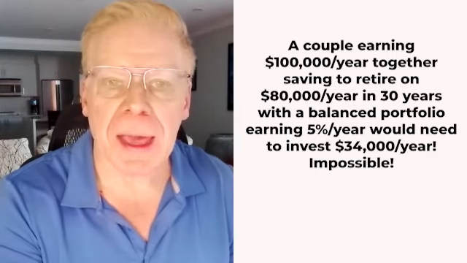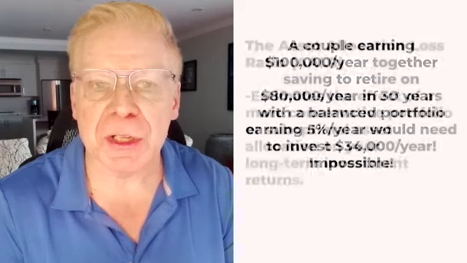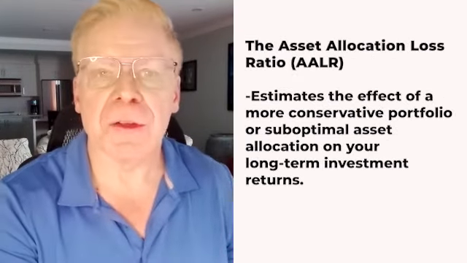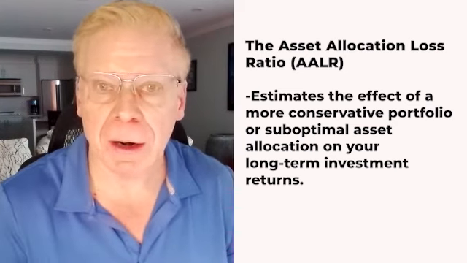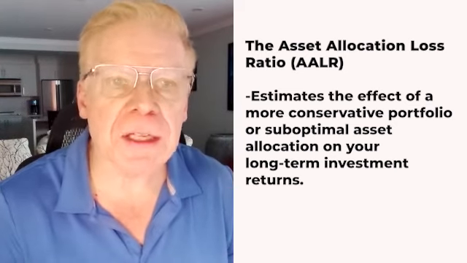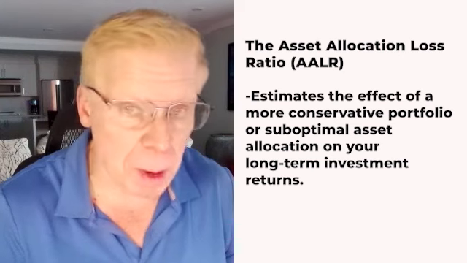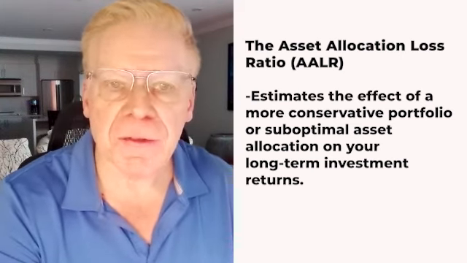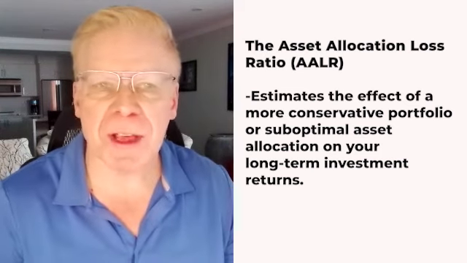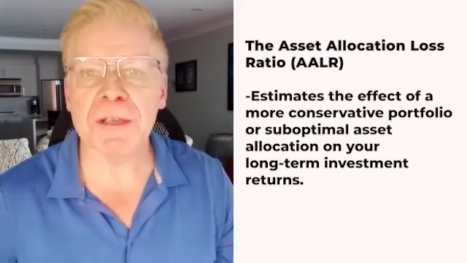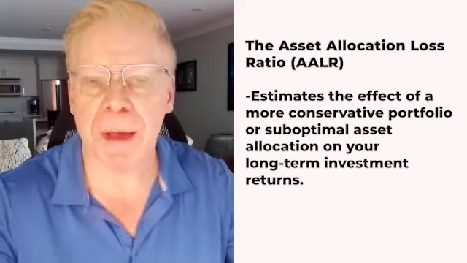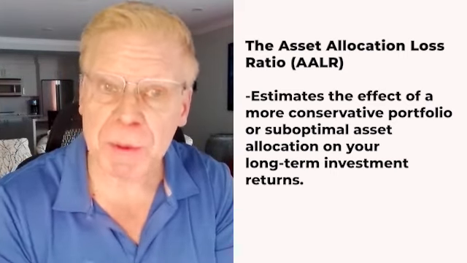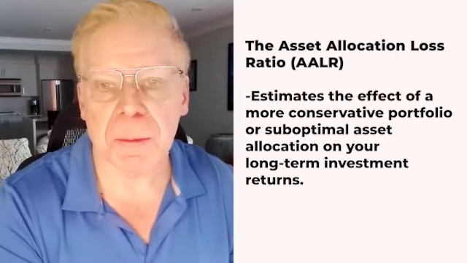So now this is where the AALR comes in. With any financial decision, it's important to understand how it affects your life, both the risk and the return. So the Asset Allocation Loss Ratio, AALR, estimates the effect of a more conservative portfolio or a suboptimal asset allocation on your long-term investment returns. So to see the effect, we need a comparison with a core investment that is not conservative. The best measure is a broad stock market index such as MSCI World Index or something like that. Stocks are the most reliable long-term investment for retirement planning, and the world is the broadest index.